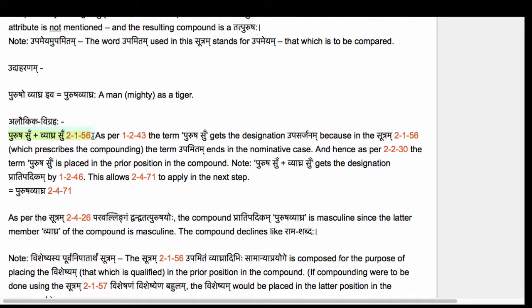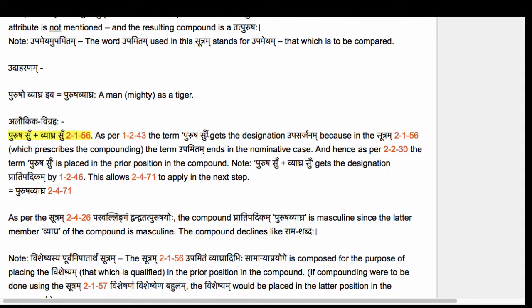Compounding authorized by the Sutram 2156, because we do have someone who is to be compared, the Upamitam, in this case Purusha Su. And then we have Vyagra Su. Vyagra, of course, being part of the Vyagradi Ganaha. It's the first member of the Vyagradi Ganaha. So therefore the conditions of 2156 are satisfied because there is no mention of the Sadharana Dharmaha, the common attribute. The remaining steps are straightforward as per the Sutram 1243.